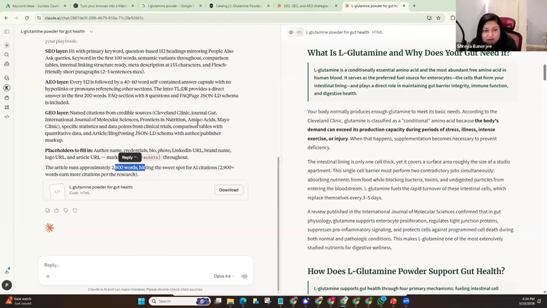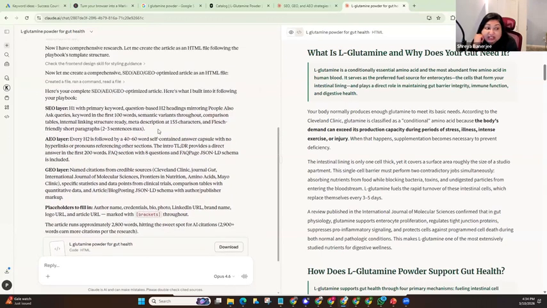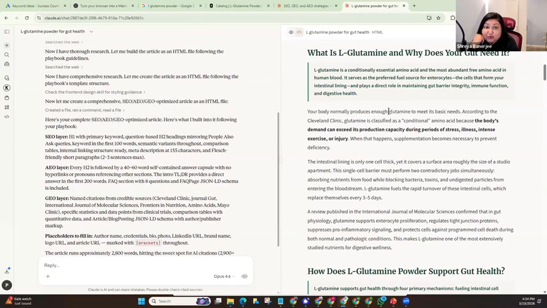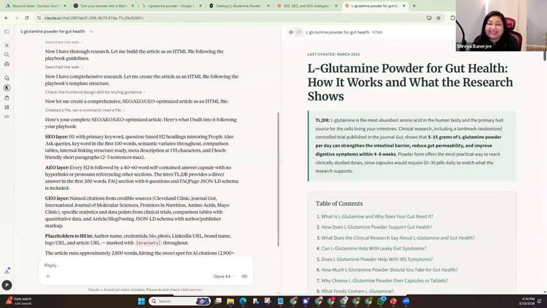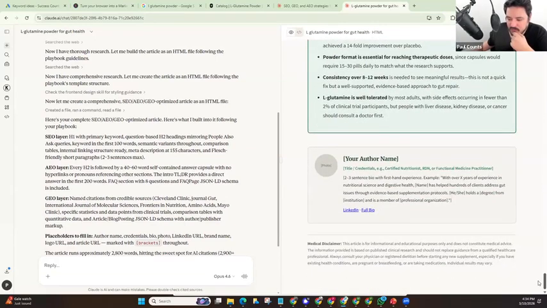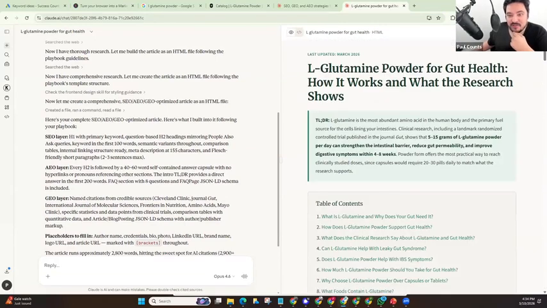So if you were to scroll down, it goes through and references other data from everywhere. That would have taken time to actually go in and do that research to come up with the data. So we have a fully ready to go article, and then you can just give it to your team, and your team could publish it to your website.